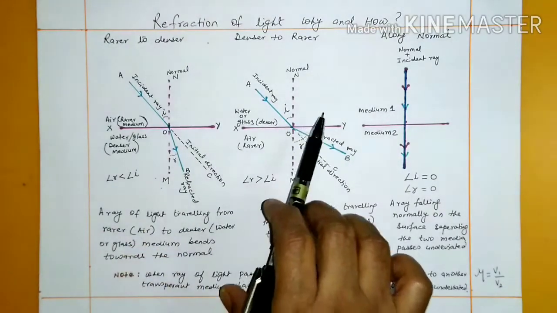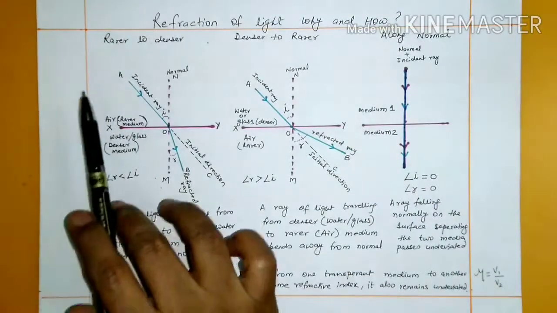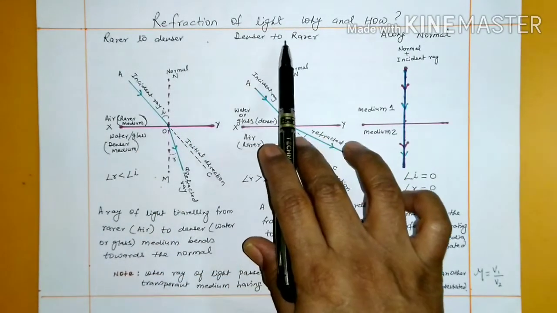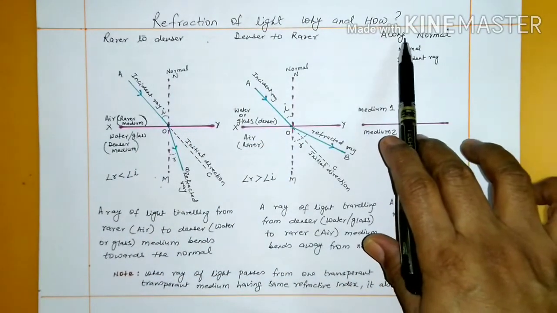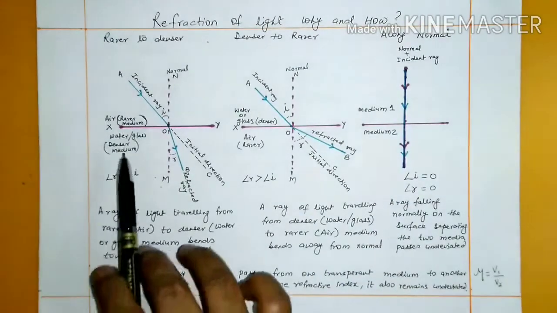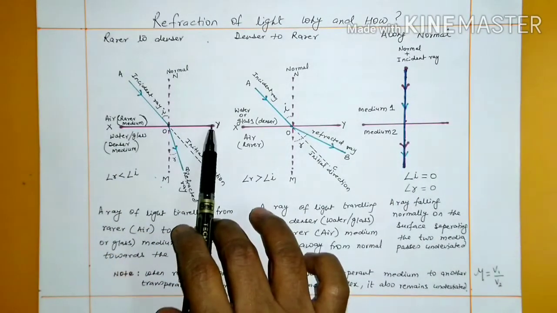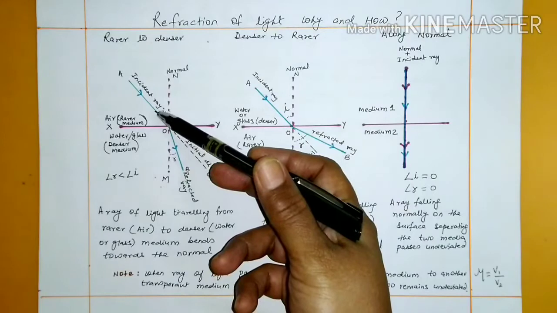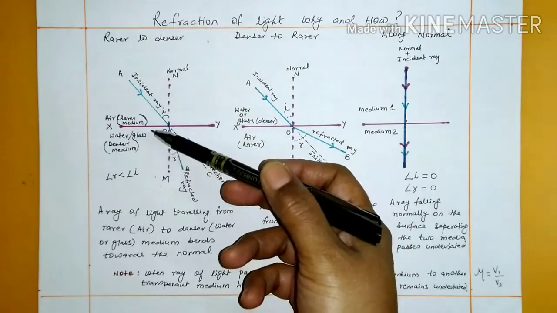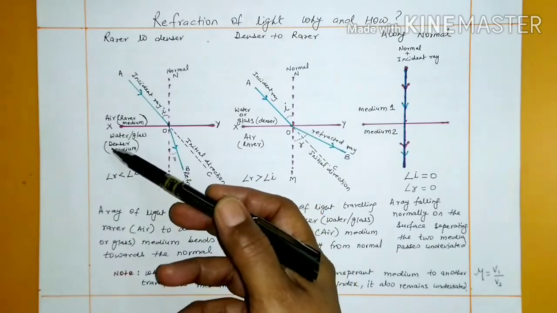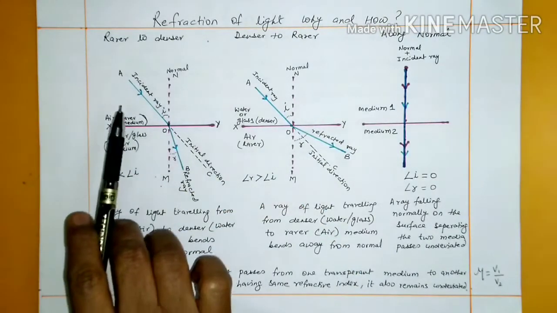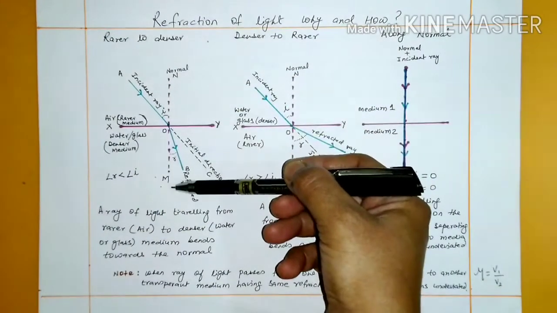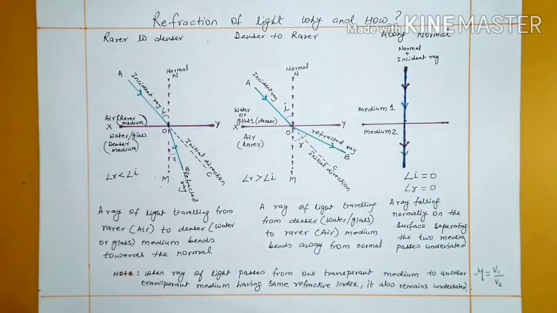We have three cases here. We'll discuss what happens when light travels from a rarer to a denser medium, from a denser to a rarer medium, or when it travels along the normal. We have here XY, which is a surface separating two media. Air, or the rarer medium in this case, is above, and below it is the denser medium, which can be water or glass. This is the incident ray and this is the normal, or perpendicular, at the point of incidence.